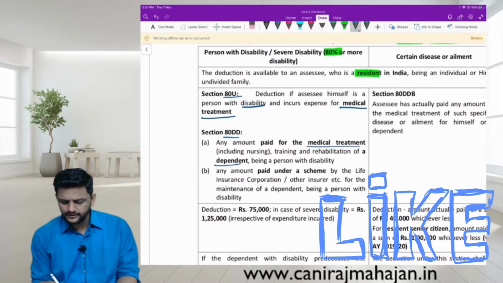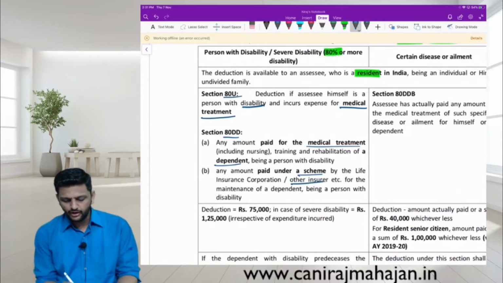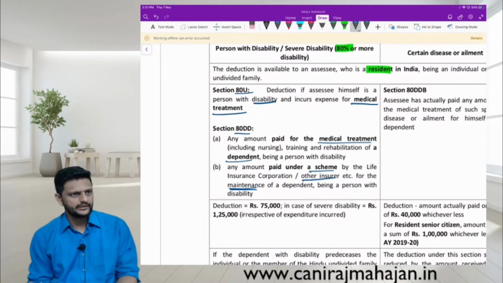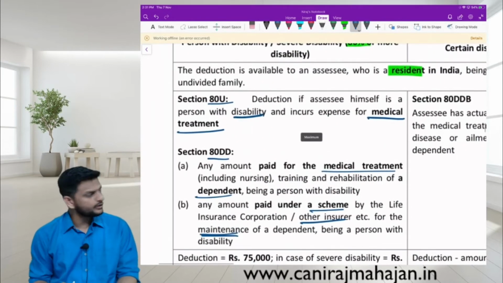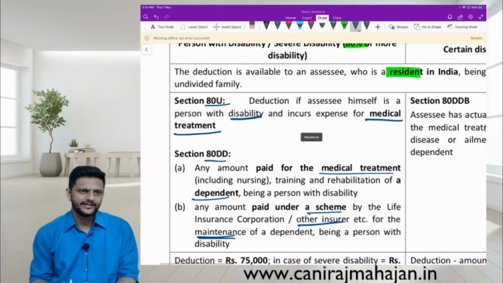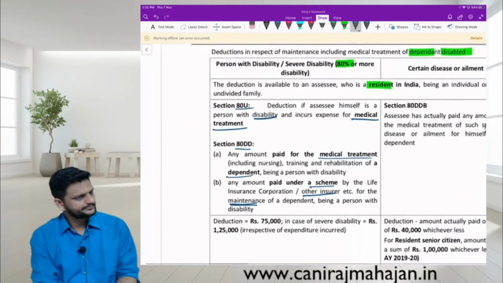Any amount paid under a scheme by LIC or even another insurer for the maintenance of the dependent being a person with disability. So depending on whichever section is applicable, you can claim deduction under section 80U or even section 80DD. Is there a monetary limit?